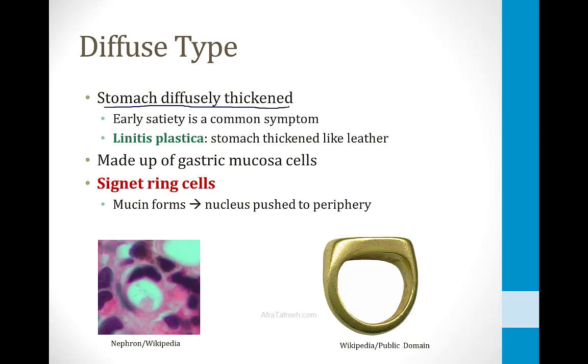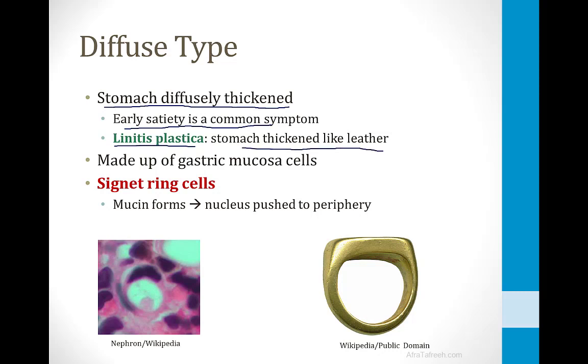Unlike the intestinal type, which can look like a focal ulcer, in this type the entire stomach is involved and thickened. For this reason, early satiety is a common symptom. The patient basically always feels like they have a full stomach because it is full of cancer cells. When the stomach is removed, the characteristic pathology finding is called linitis plastica. This is when the stomach is thickened like leather.